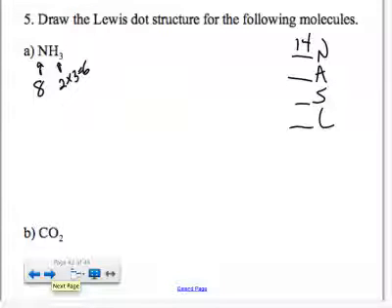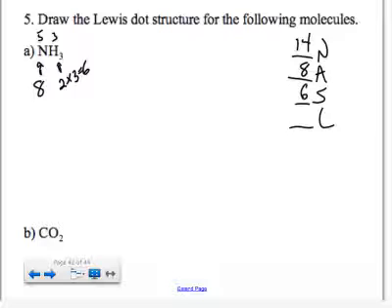That's what the A stands for. Well, nitrogen has 5 valence electrons. Hydrogens have 1 each, and there are 3 of them, so a total of 3 valence electrons can be contributed by the hydrogens. So that number is 8. Again, if you need help figuring out the number of valence electrons, that's a great thing to put on your folder with the periodic table, and I can help you with that. So I need 14, but I only have 8.